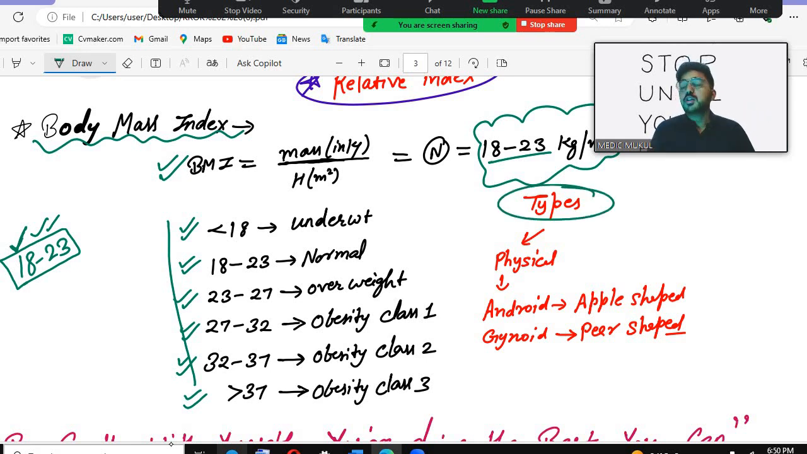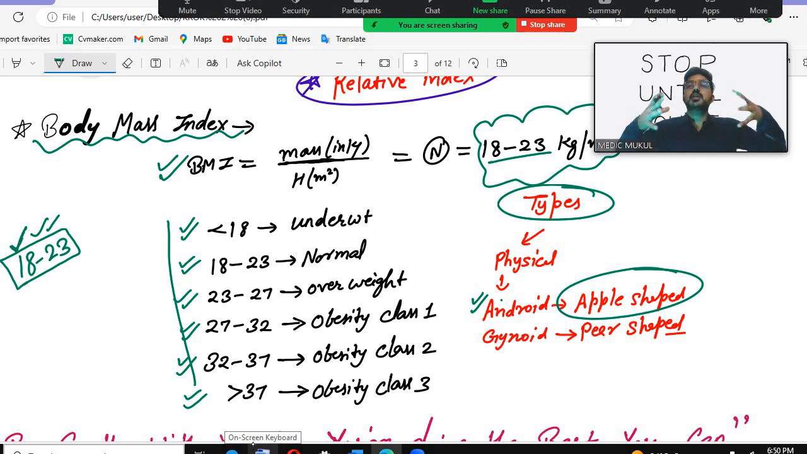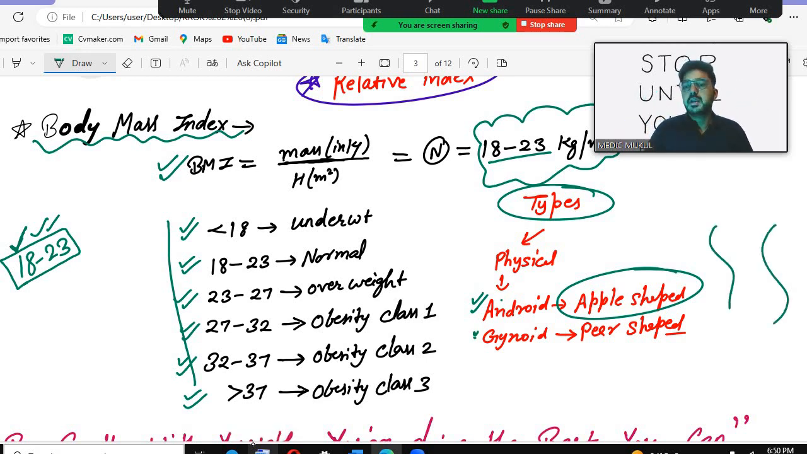Obesity types: one is physical type and one is pathological. Under physical, remember there is android and gynoid. Remember A for android, A for apple. So apple-shaped: the abdominal region becomes fat. Gynoid is pear shaped: the hip regions will be enlarged, that is the android; the breast regions will be enlarged, that is the gynoid, meaning pear-shaped obesity. Pear-shaped obesity will be seen in the case of females, and android obesity will be seen in the case of males.